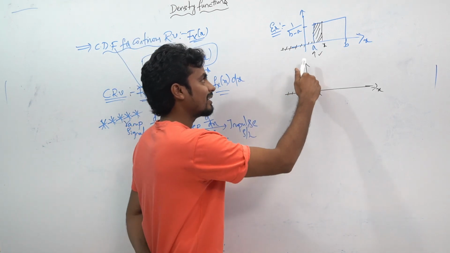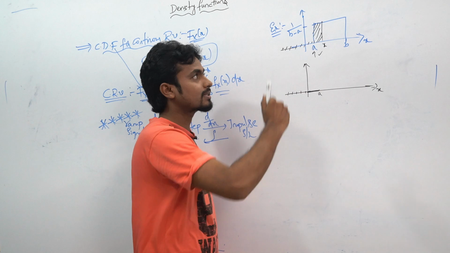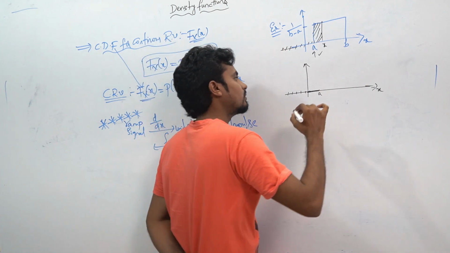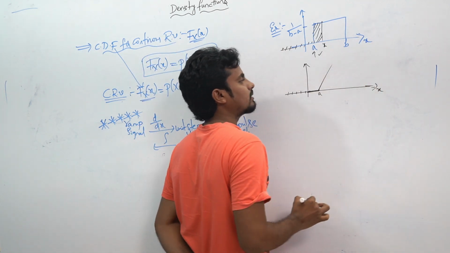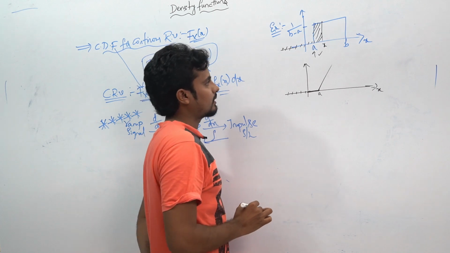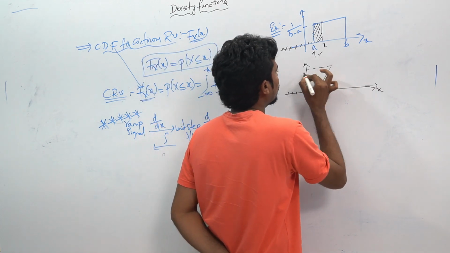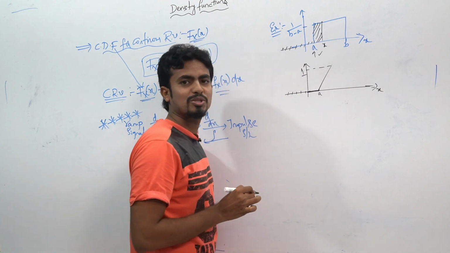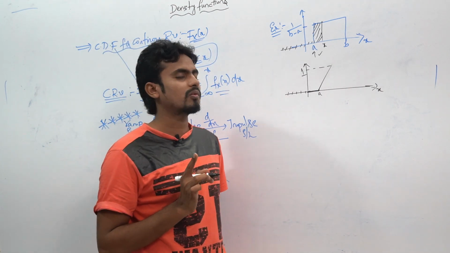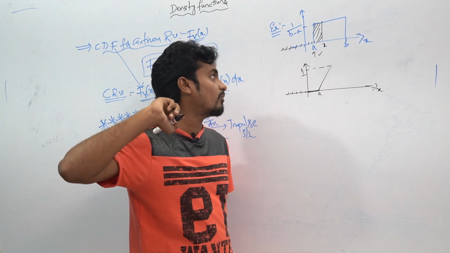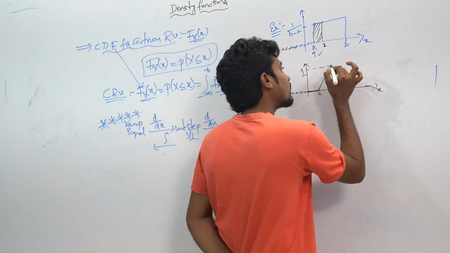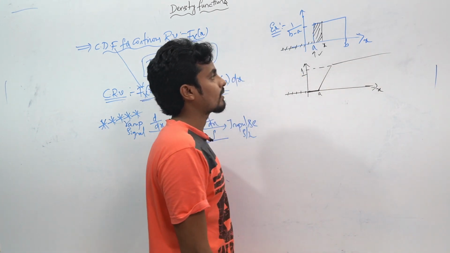When it reaches A, a sudden discontinuity will be present, like this. At most it will reach 1. Why? Because the probability of an event reaching its maximum value will be 1. Then it will become constant.